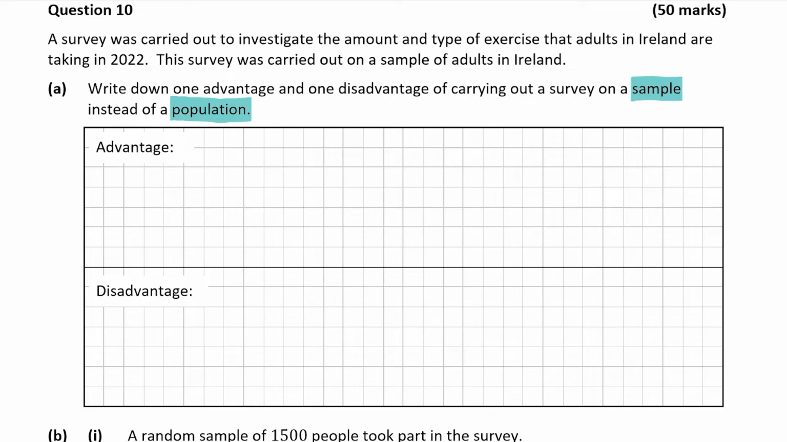So, an advantage of carrying out a survey on a sample is that it's much faster, much cheaper, and much more practical. So, for example, if you're asking 1,000 people to fill out a survey, that's going to be much quicker than asking the entire country of Ireland to fill out the survey. So there's plenty of different things you could say here. As I said, it's cheaper, it's faster, and it's more practical. I'm going to write down it's faster, but feel free to write down another example such as cheaper or more practical as well. You will get full marks for both.